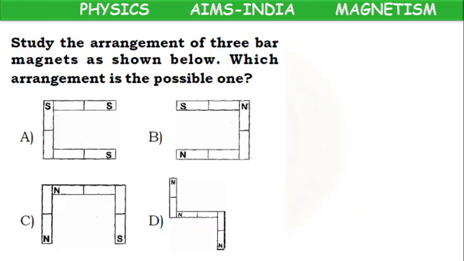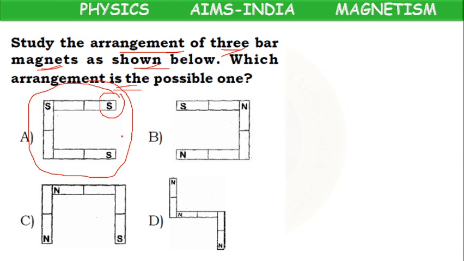Okay, children. Next, study the arrangement of 3 bar magnets as shown below. Which arrangement is the possible one? So suppose this is a magnet. What are the two free ends? This is one end, this is one end. At two ends they have similar poles. This arrangement is wrong. Here in B option, one end south pole, one end north pole.